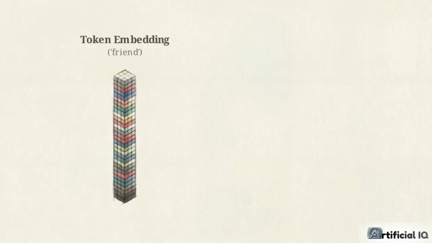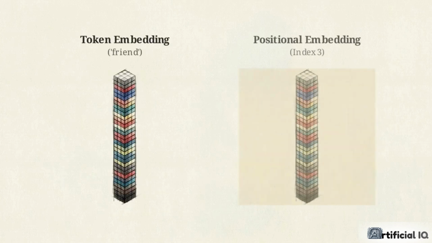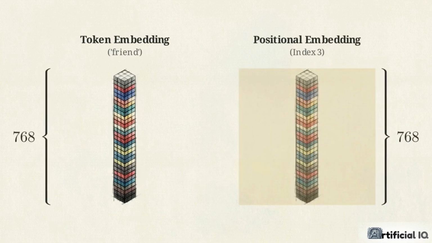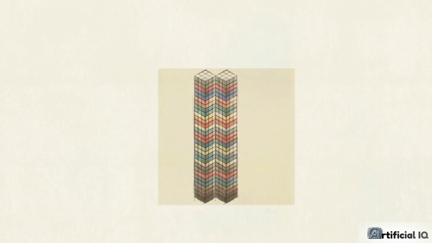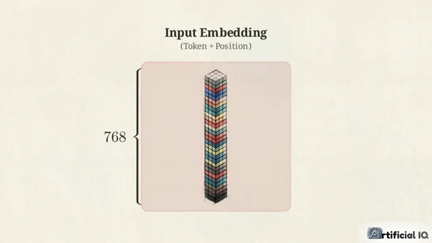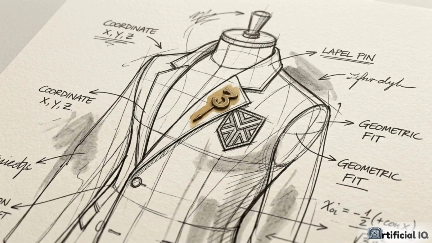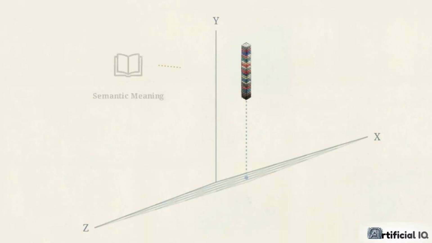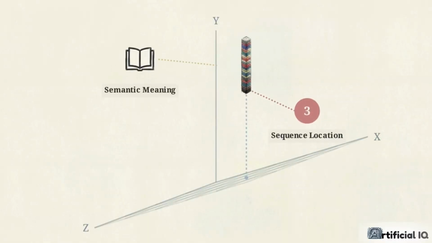To restore order, the architecture generates a positional embedding, a separate 768-dimensional vector encoding the word's location at index position 3. The model performs a vector summation, merging the token and positional arrays into a single, unified 768-dimensional input embedding. This merged vector is the true starting point for the neural network, a mathematical object containing both the definition of the concept and its exact coordinates in time.